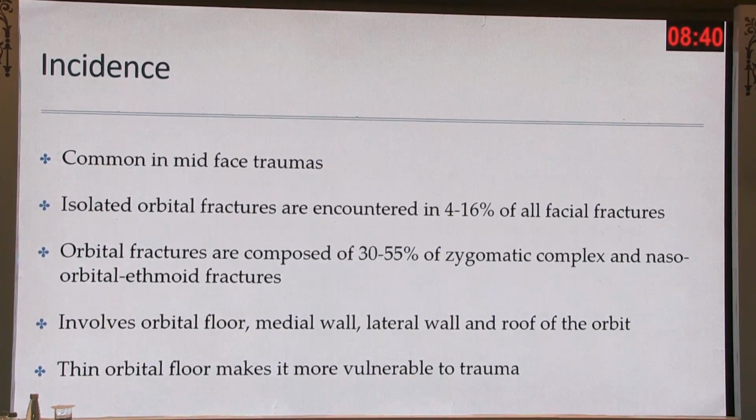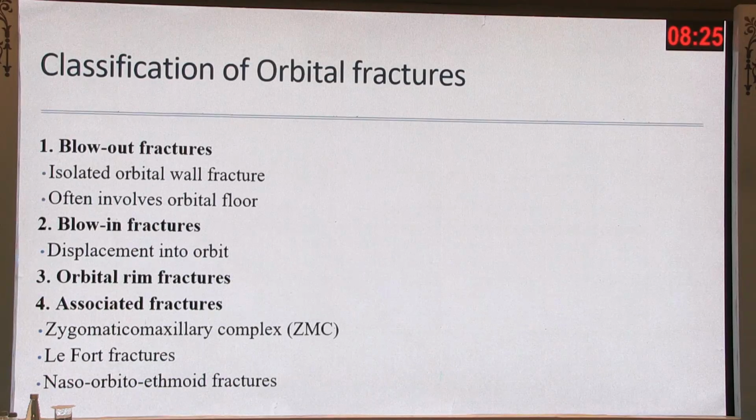And the incidence is fairly common. Isolated fractures are less common, whereas orbital fractures with the zygomatic complex and naso-orbito-ethmoid fractures compose about 30 to 55%, and it commonly involves the orbital floor, which is the weakest structure in the orbital anatomy. To classify broadly, we have blowout, blow-in, orbital rim fractures, and more commonly that we see in our practice are the ZMC fractures, Le Fort fractures, and naso-orbito-ethmoid or NOE fractures.